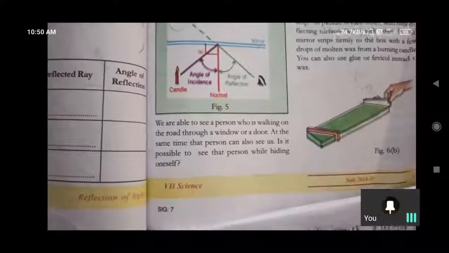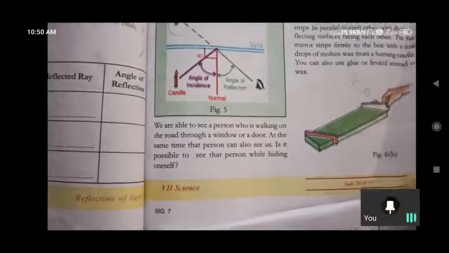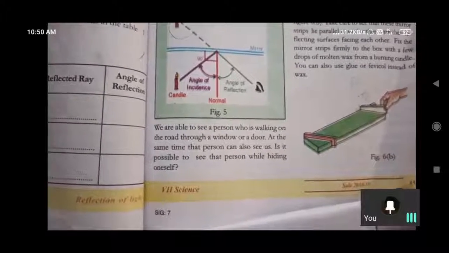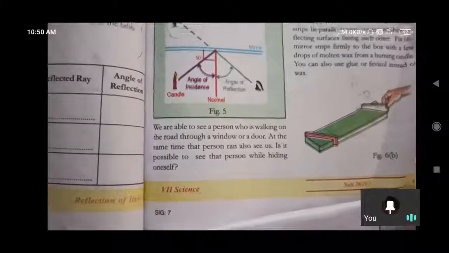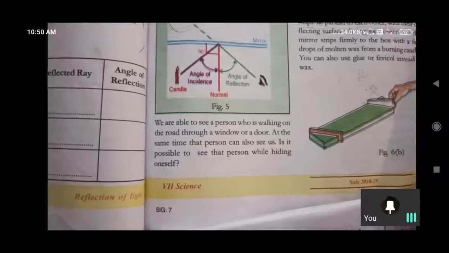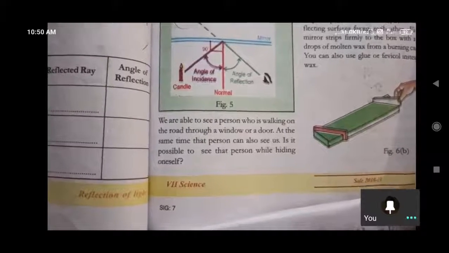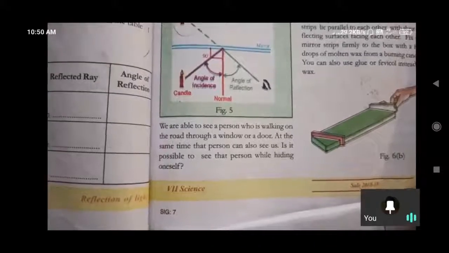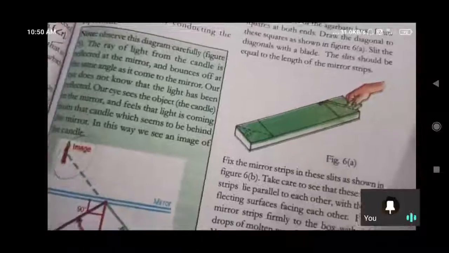Just think a while, all of you. Is it possible to see a person without showing our face, hiding so that they don't know we are there? At that time, is there any possibility to see the person? For that purpose only we are using periscopes. Yes, from a longer distance we can see the persons.